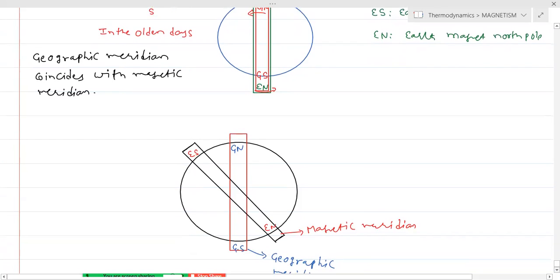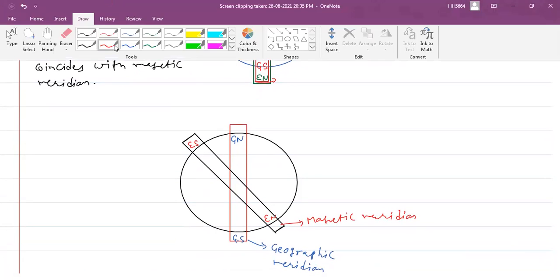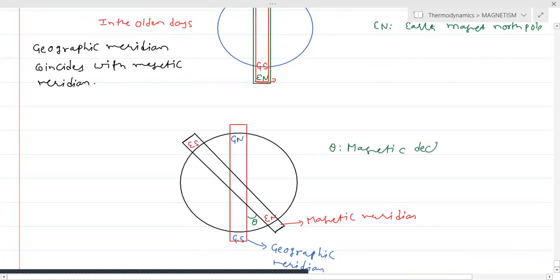Now we will understand the angle of declination definition very easily. This is nothing but the angular separation between the geographic meridian and the magnetic meridian. We call it theta. So that is declination. Here theta is called the magnetic declination.